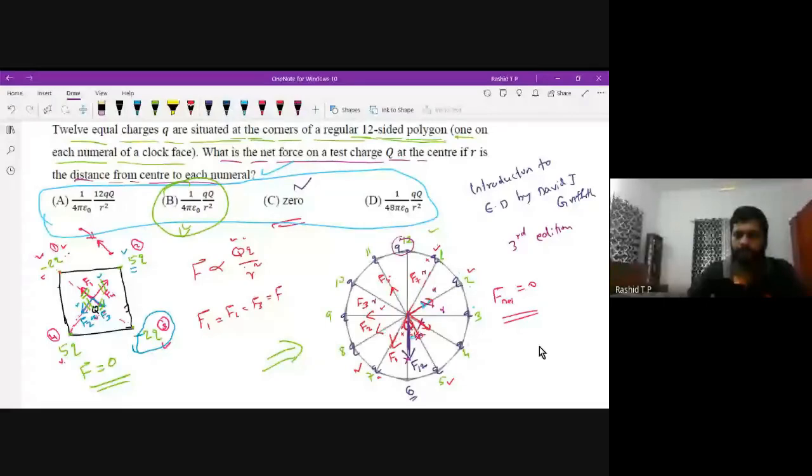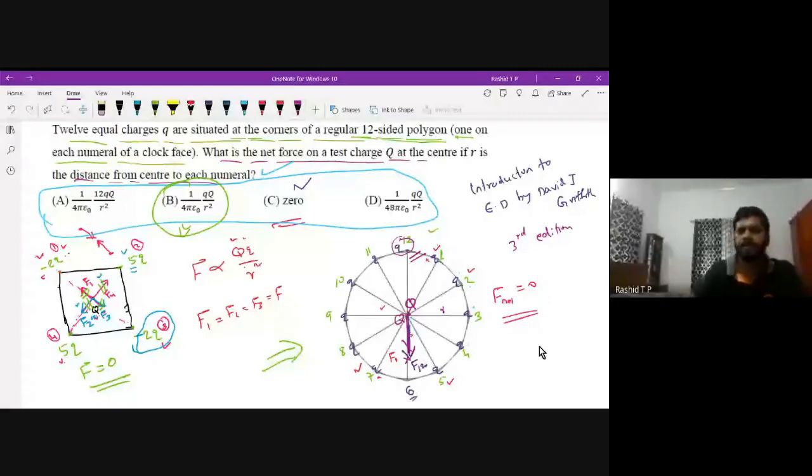Then here you can see that only one force is remaining. The net effect is that our charge Q moves along this direction because of the repulsive force of this charge. The charge Q, here at the origin, will move in this direction.